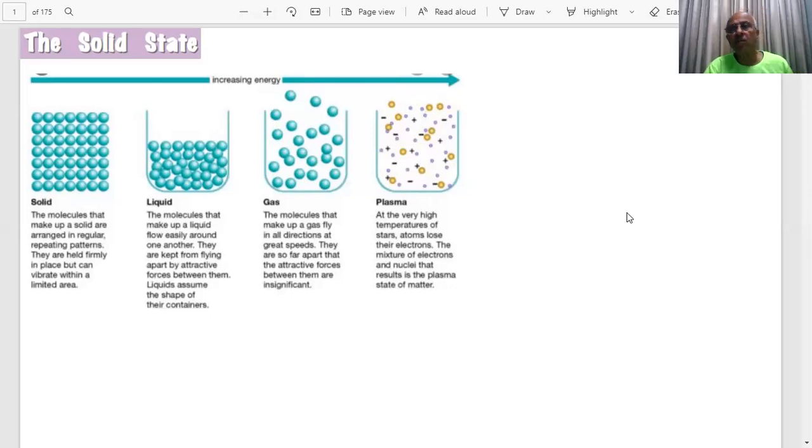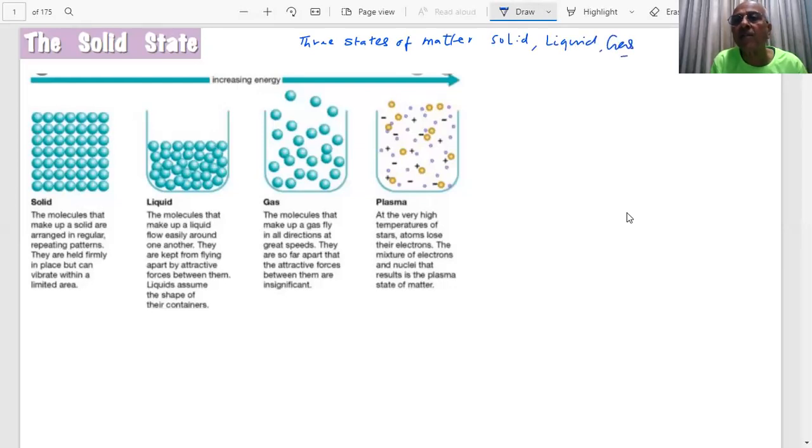The important point to note, students, you already know that there are three states of matter. What are those? Solids, liquids, and gases. These three are important, and in fact most of the substances around you are solids. A large number of solids can be seen around you.